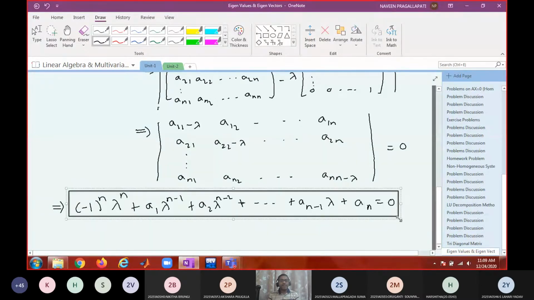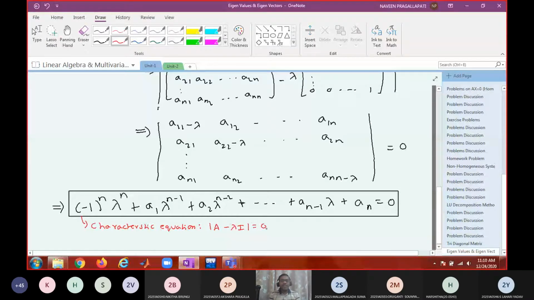So this equation is called the characteristic equation. What is this characteristic equation? Nothing but determinant of A minus lambda I equal to 0.